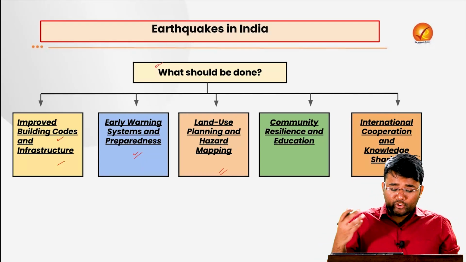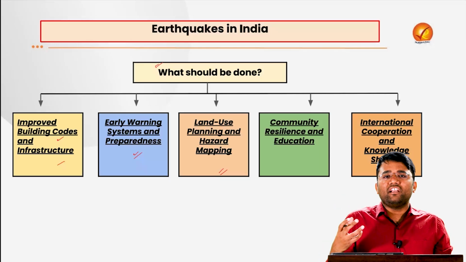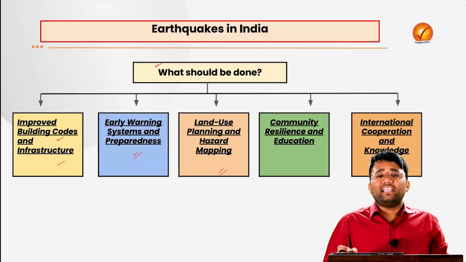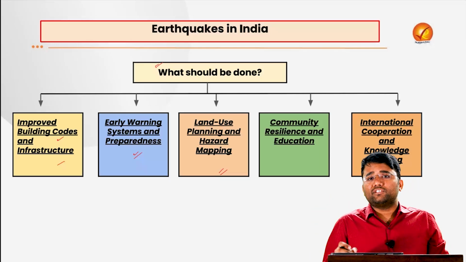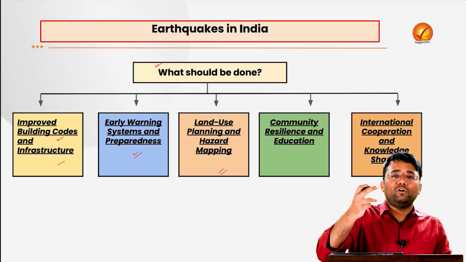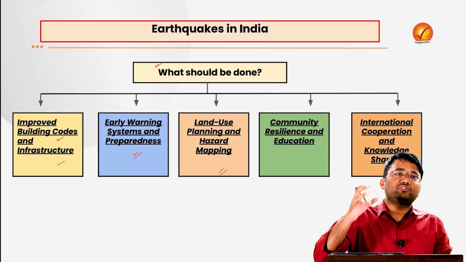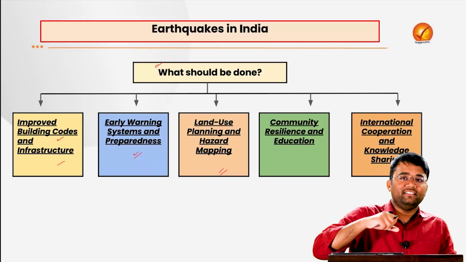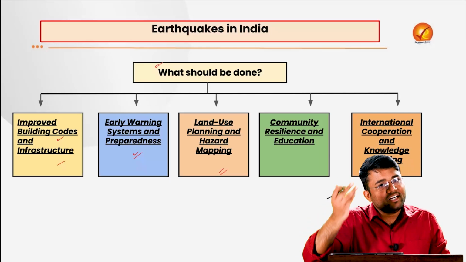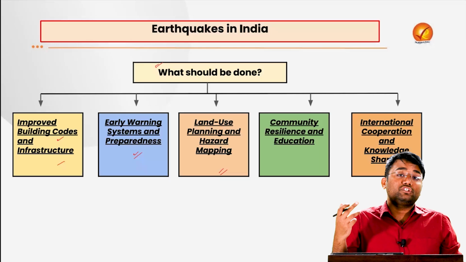Also, there is a need for land use planning and hazard mapping. We need to ensure that zones which are very prone to earthquakes, which lie in hazard zone 5, have less disruptive activities. For example, there are some human-induced tectonic activities that also lead to earthquakes, like reservoir-induced earthquakes. If we build huge dams and reservoirs in the Himalayan region, it may lead to more seismic activity in a zone which is already seismically active, which can further amplify the situation and lead to strong earthquakes.